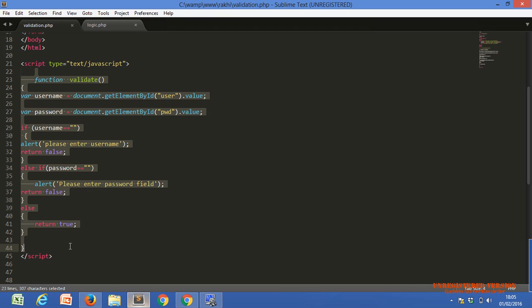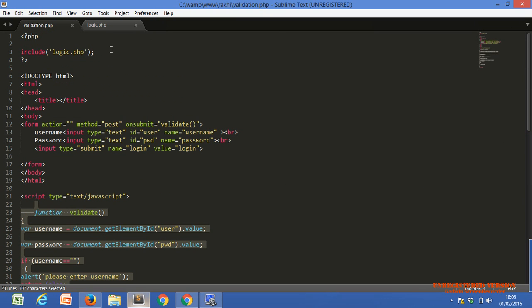We have to use JavaScript code within the script tag only, same as we use PHP code within the PHP tag, open and closed. So PHP code should be within the PHP tag, and JavaScript code within the script tag.